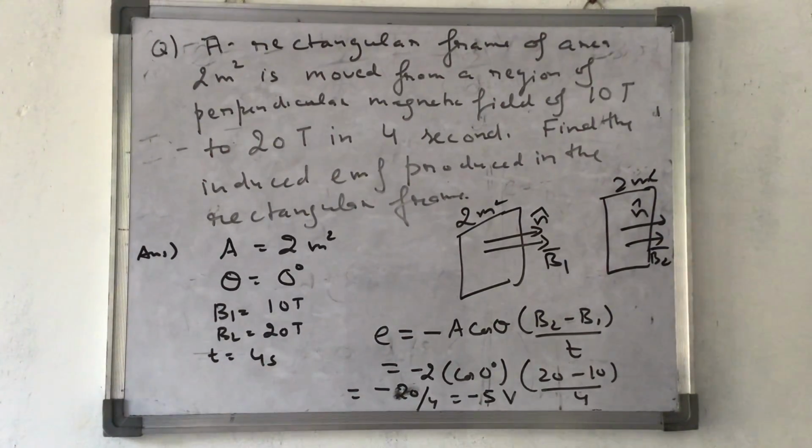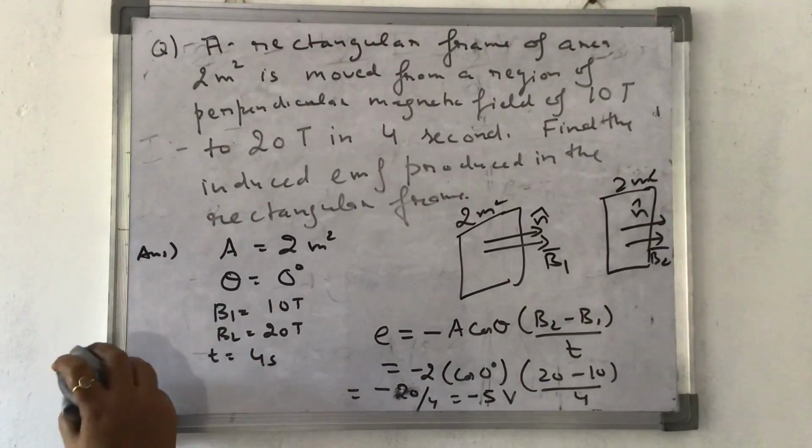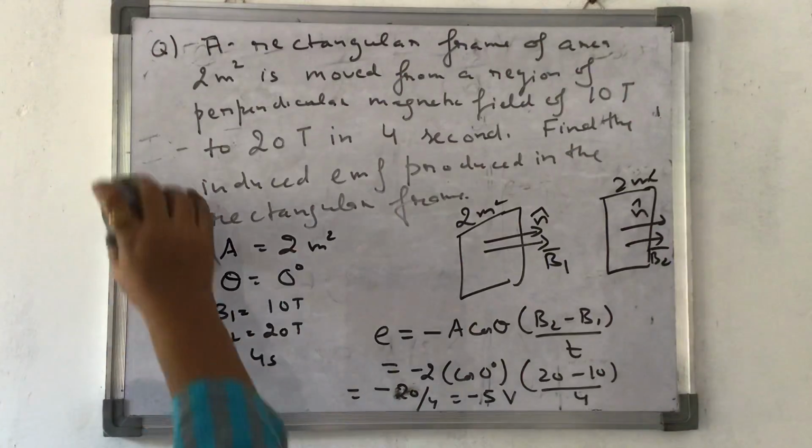Now let's change this question. A rectangular frame of area 2 meters square is moved from a region of perpendicular magnetic field, which is variable. Let's say variable, how it is varying. I'm rubbing all this. This is clear to everyone? Next question I'm coming to.